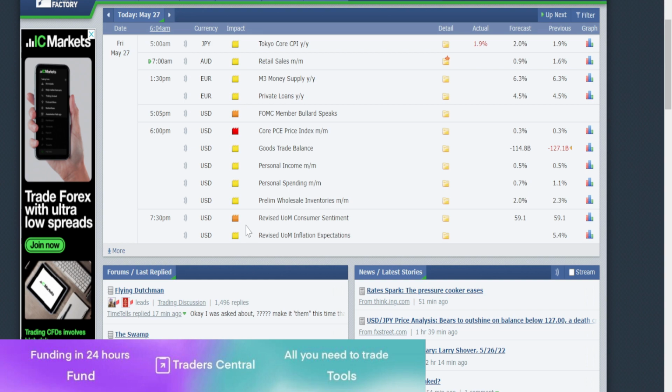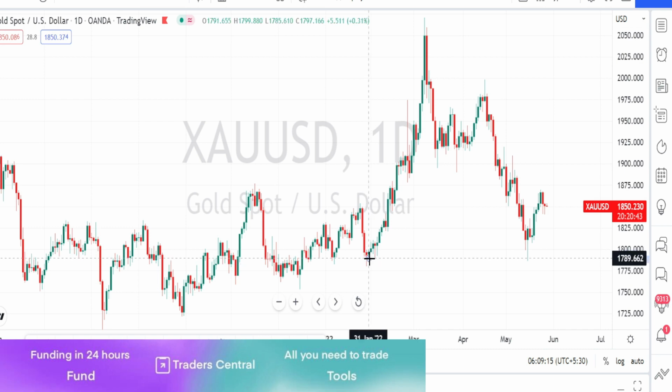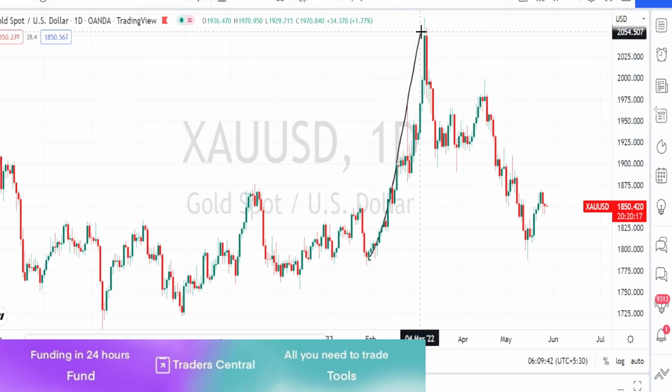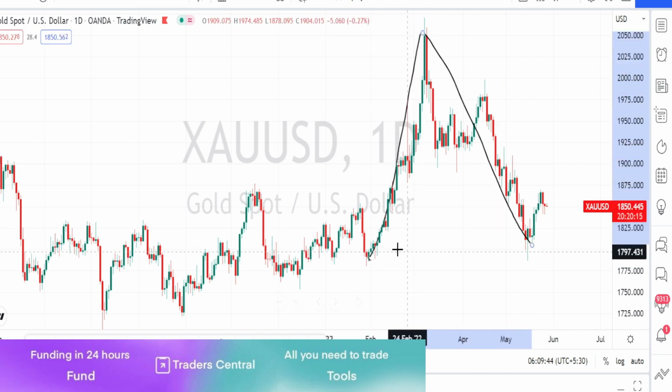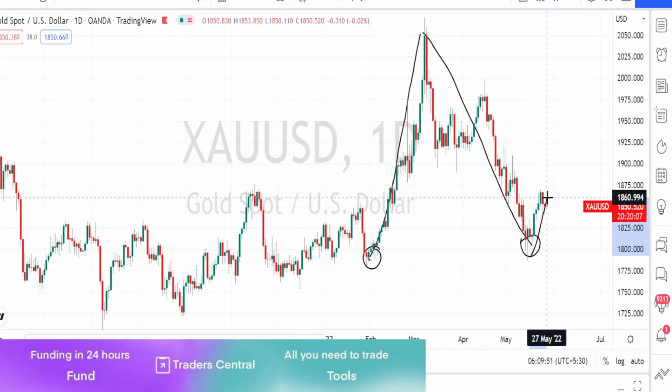Let us begin our gold analysis. I'm in daily time frame now. When we look at the current trend of the price action in daily time frame, from here it started its bullish trend and it has retraced 100% to the level where it started its bullish trend reversal. And from here we are noticing the price action to bounce back or to retrace on the bullish side.